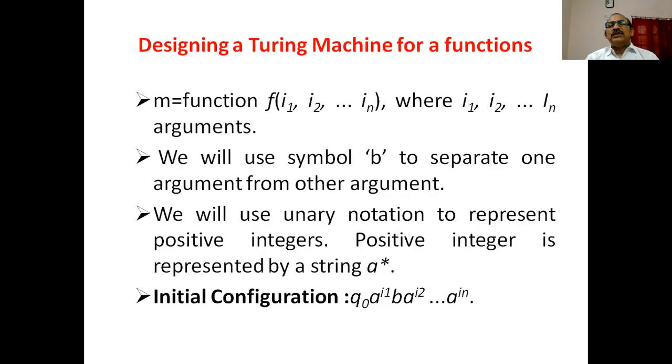When we are going to design a Turing machine for a function, we have to specify the initial configuration. The initial configuration is q0 a^I1 b a^I2 b ... b a^In. What is q0? q0 is the initial state of the machine, and a^I1, a^I2, ..., a^In are the parameters of the function. And here you can observe that b is used as a separator between two arguments.